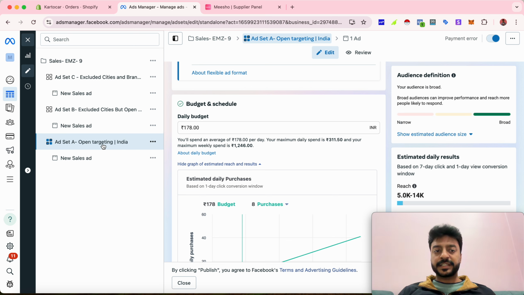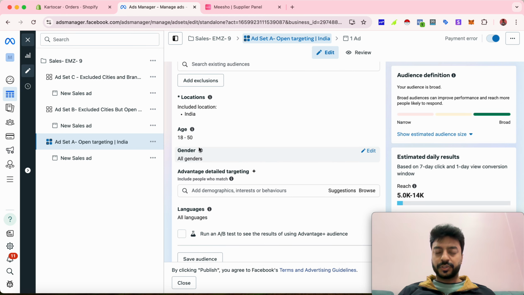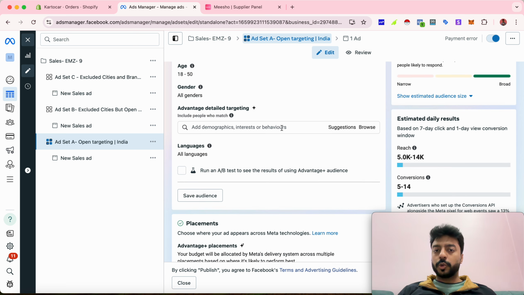And this ad set, I launched it with open targeting and not with closed targeting. So if I scroll down, you will see that I decided the age group for which I think my product can be used, and I used gender, with no other targeting. That is why you see the CPR is quite high.